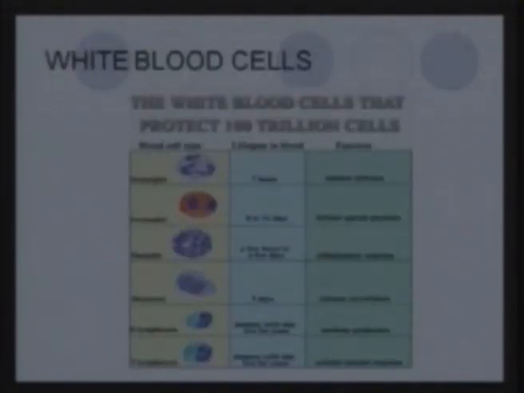These are the white blood cells that protect our body, and you can see neutrophils' lifespan is 7 hours and they are involved in defense. Eosinophils last for 8 to 12 days and they act against parasites. The basophils last for a few hours to a few days and they cause an inflammatory response. So if you have an inflammation, that means they have been acting and causing inflammation at the site of the infection. These are the monocytes, and they form the immune surveillance.